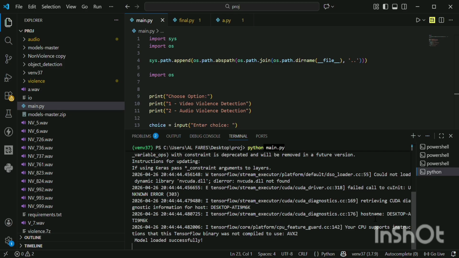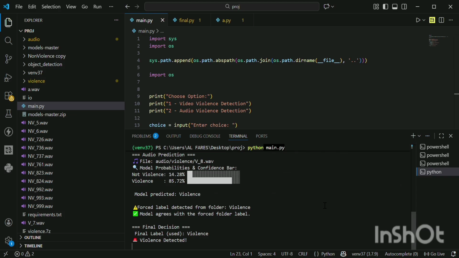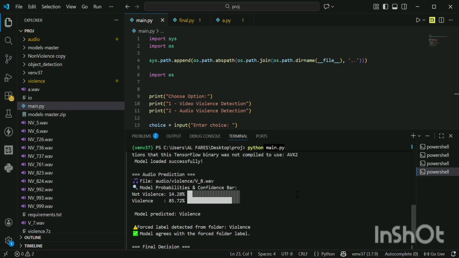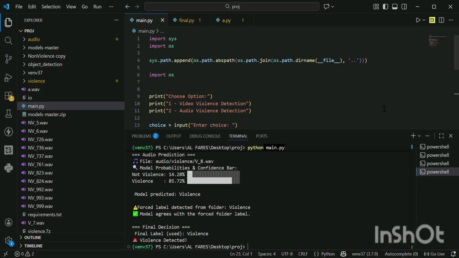It will detect whether it contains violent sound or not. So the output is predicted. The file we uploaded is audio/violence/v8.wav. It shows the confidence bar, where non-violence is 14% and violence is 85%. So the final decision is violence. So it sends the violence detected email to the authorized person.